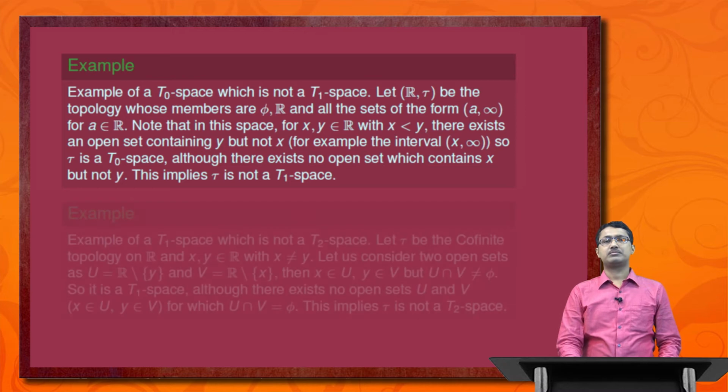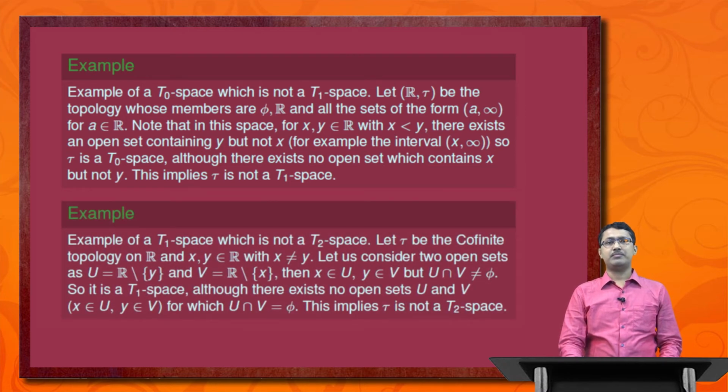Next we consider another example of a T1 space which is not a T2 space. We consider the cofinite topology tau on R, and x, y belonging to the real numbers with x not equal to y. Let us consider two open sets as U equal to R minus singleton y and V equal to R minus singleton x.